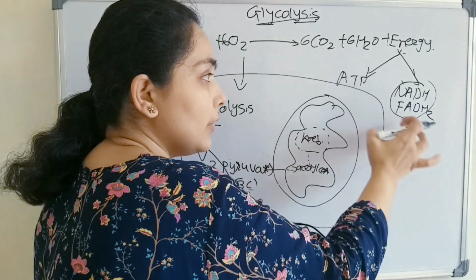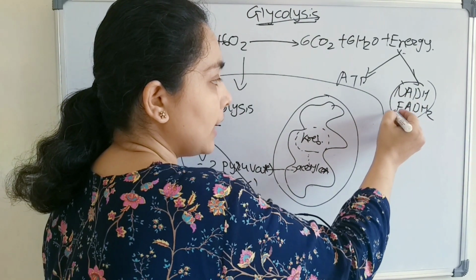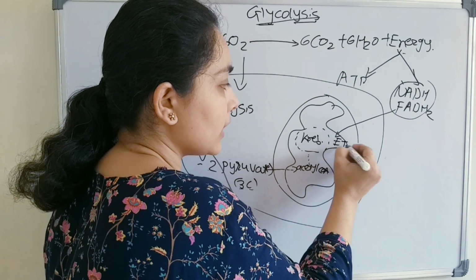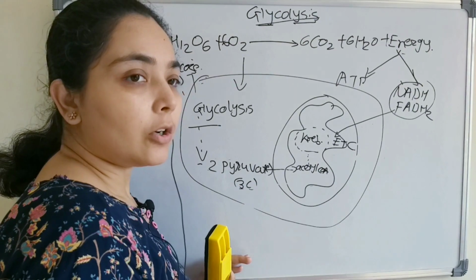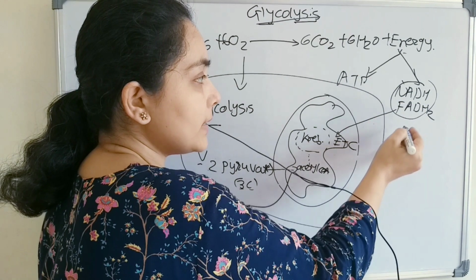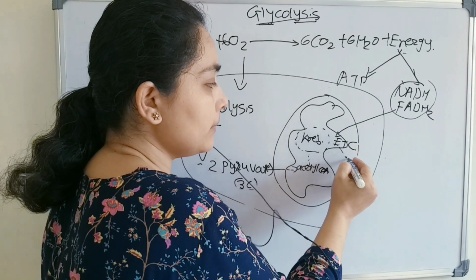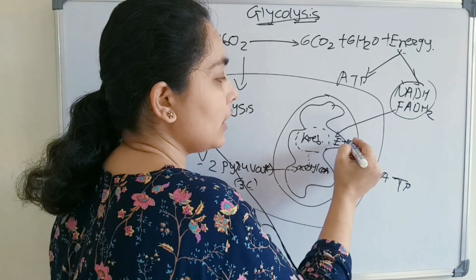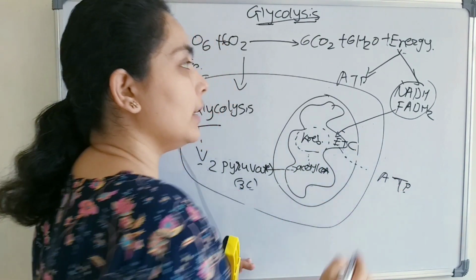We can call it a check, and this check we have to encash in the electron transport chain, which takes place at the inner membrane of the mitochondria, right? So this NADH and FADH2 will enter into the electron transport chain, and then we will get the ATP. It means we are encashing our check in the bank called the electron transport chain to get the ATP.